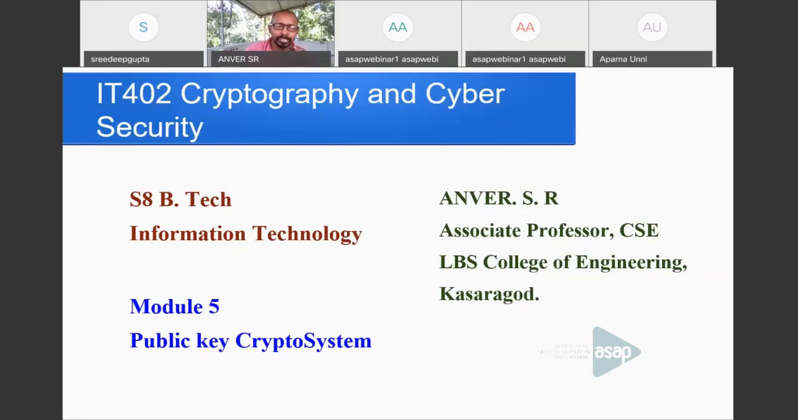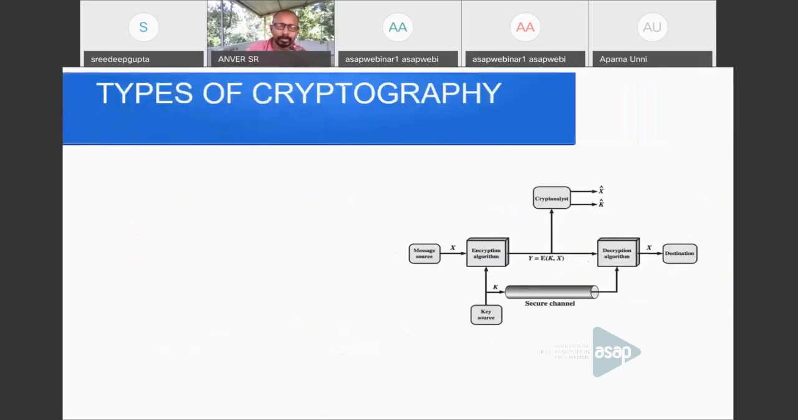So we can start with the types of cryptography. The first type is symmetric crypto system, which we have seen in the third and fourth modules. So what is symmetric crypto system? Actually, what is cryptography? We are converting a plain text to an unintelligible format, that is, we are converting a plain text to a ciphertext. If somebody, even an attacker, sees the ciphertext, he cannot identify what is inside that text. That is the idea behind cryptography.